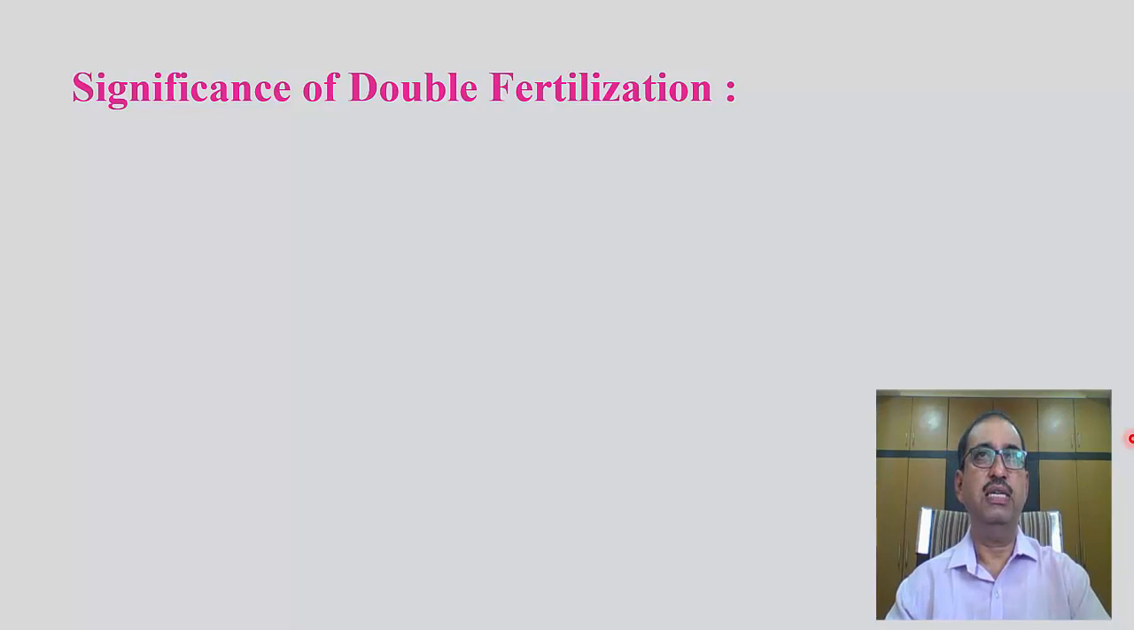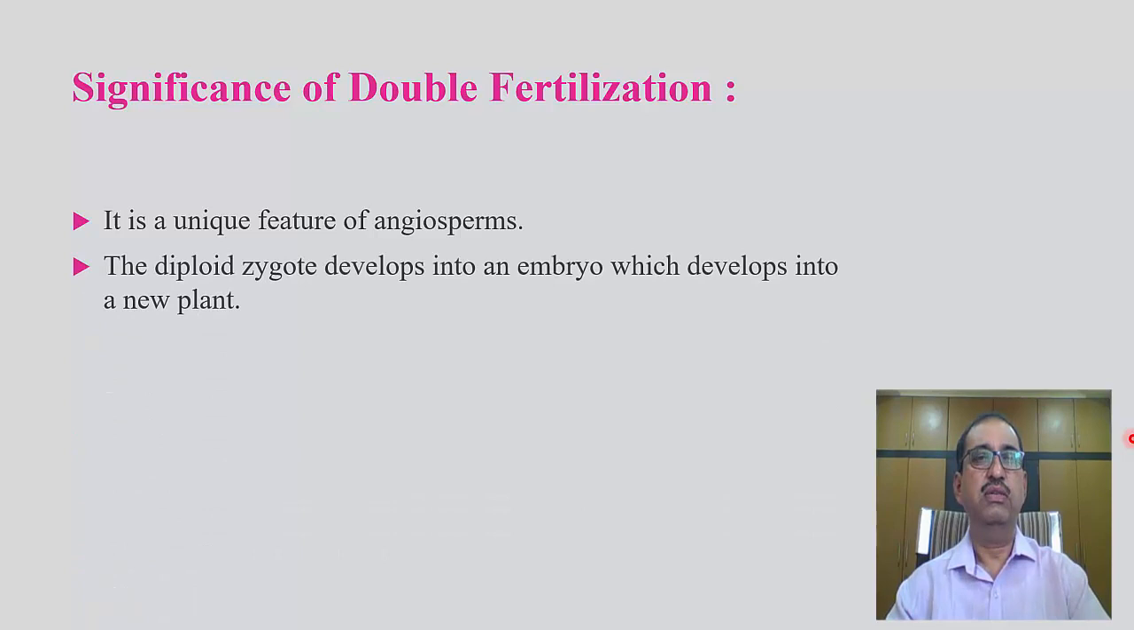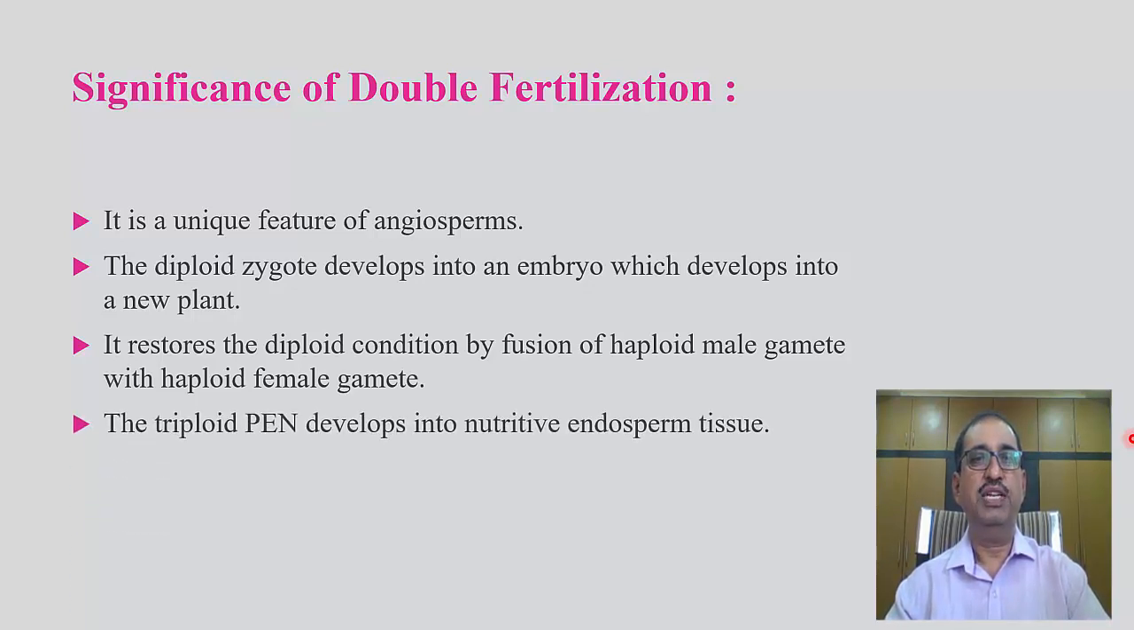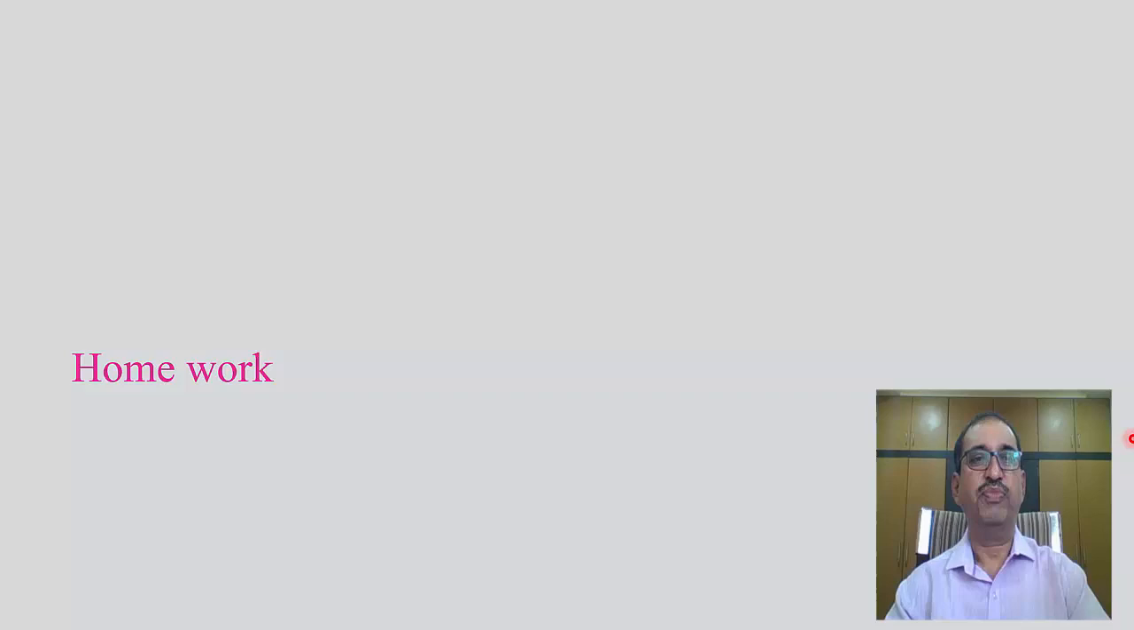Significance of double fertilization. First, it is a unique feature of angiosperms. Second, the diploid zygote develops into an embryo, which develops into a new plant. Third, it restores the diploid condition by fusion of haploid male gametes with haploid female gametes. Fourth, the triploid primary endosperm nucleus develops into nutritive endosperm tissue. Next, it also helps to avoid polyembryony.